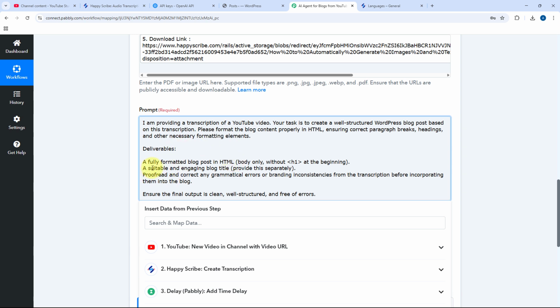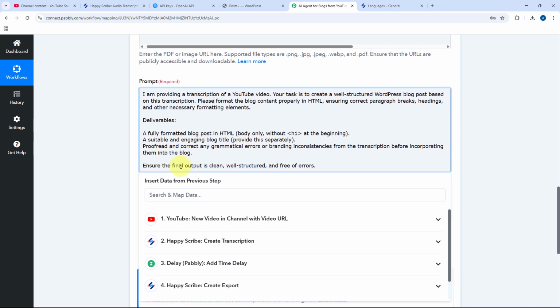Then we are asking for a suitable and engaging blog title. So we have to give this blog a title, and we are asking for the blog title from OpenAI as well. And also we have asked OpenAI to proofread and correct any grammatical errors or mistakes over here. So we are asking ChatGPT OpenAI to fix it as well. And at last, we are going to ask it for a clean and well-structured final output.